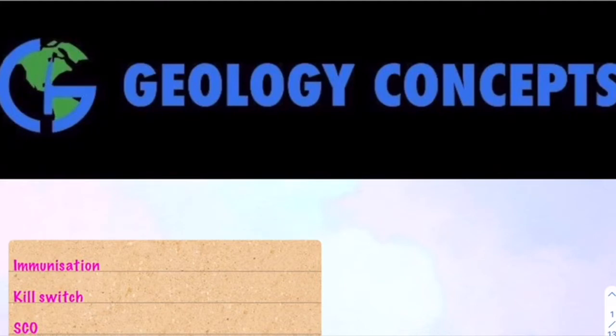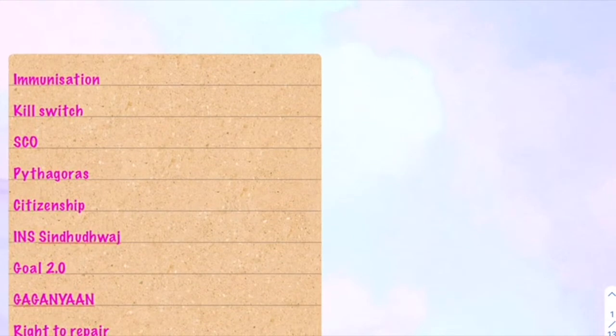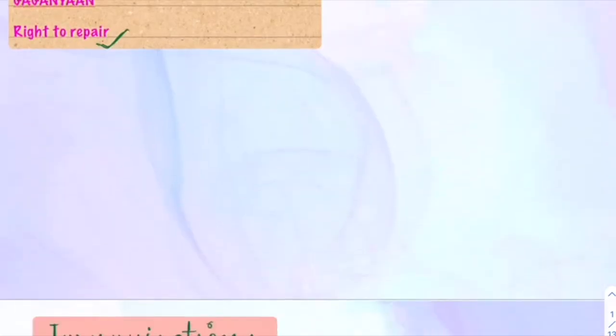We are into the second video of this current affairs series, in which we are covering the current affairs from the 17th of July to the 24th of July. This is the second video in this series, right? And in this video we are going to cover these topics which are in front of you, like first is immunization and the last is right to repair. So all these topics we will be covering one by one. Let's go ahead.